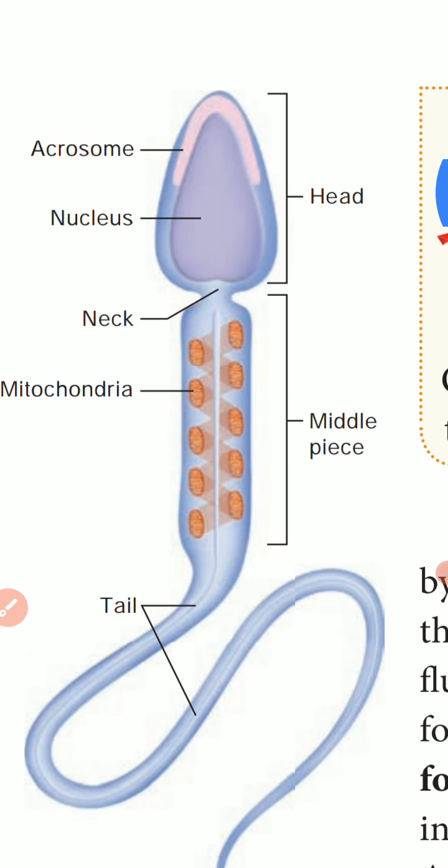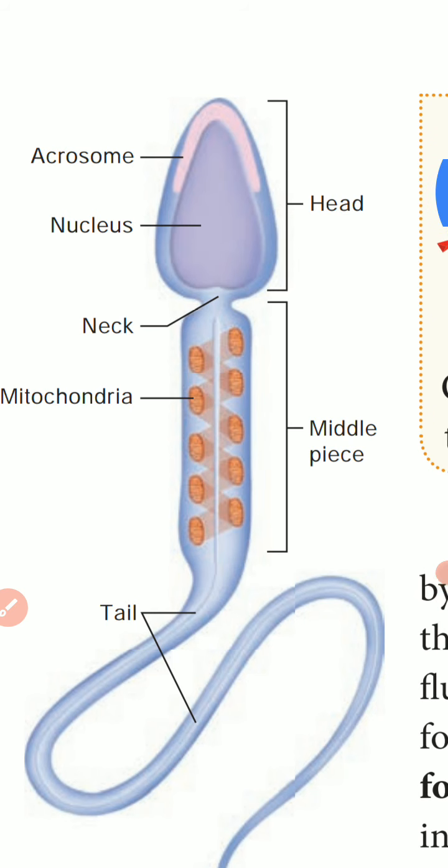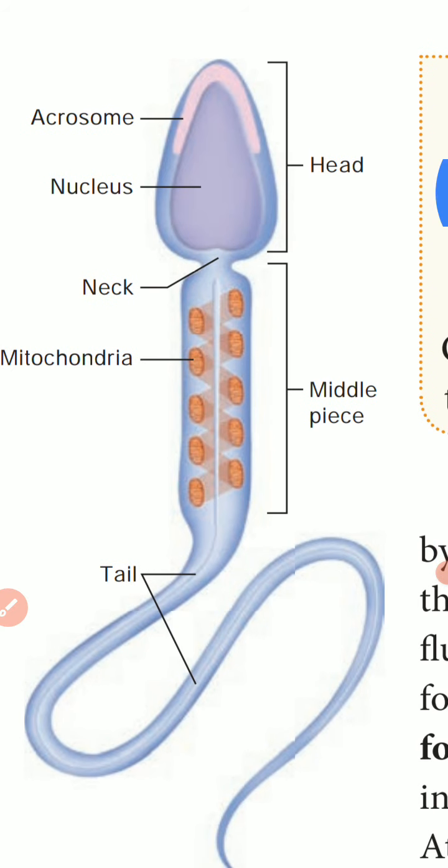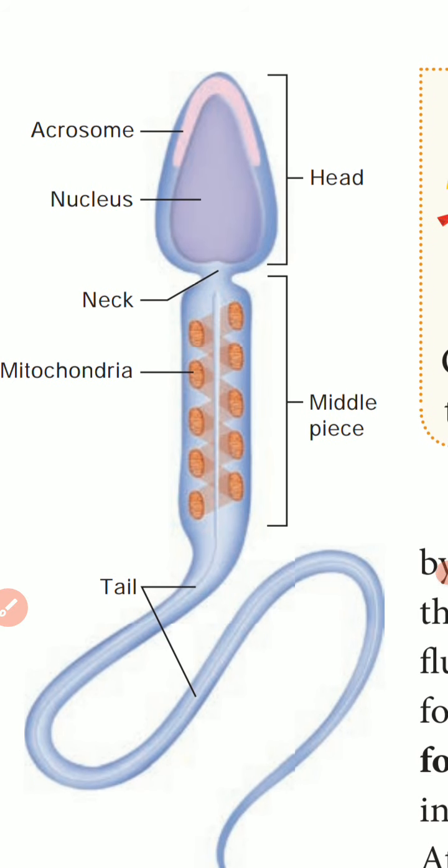This acrosome contains hyaluronidase. Hyaluronidase is a proteolytic enzyme. So it is popularly known as sperm lysin. What is lysin? Lysin means break.